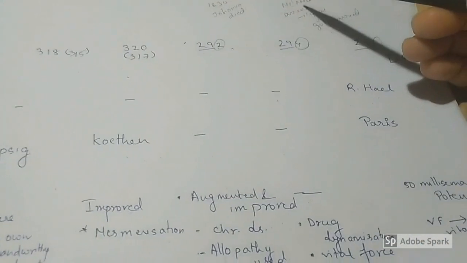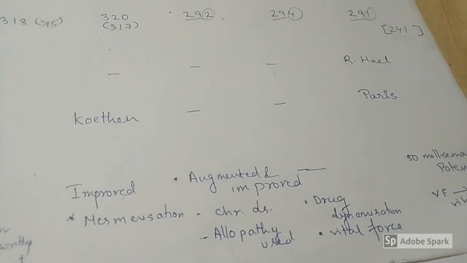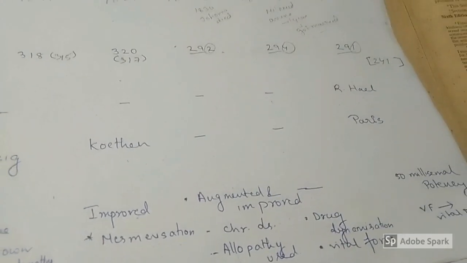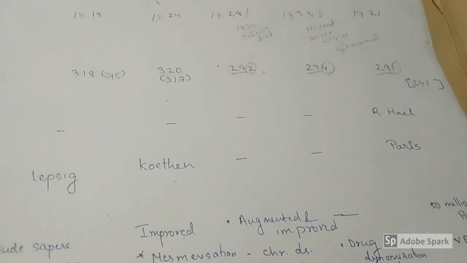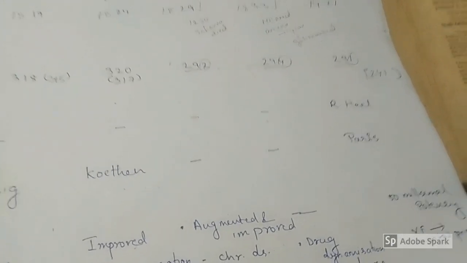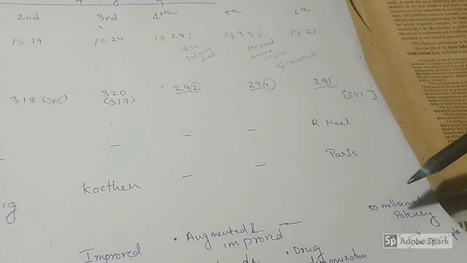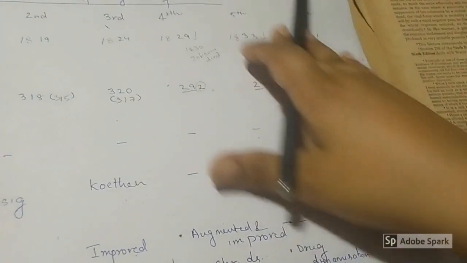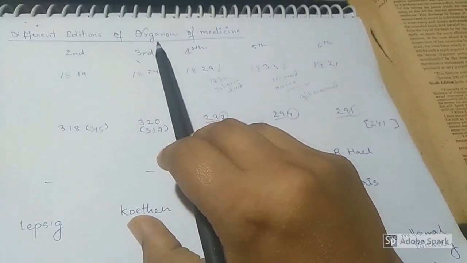Fifth edition, what did the fifth edition have? Drug dynamization was first written and explained in this edition. Vital force, the name was given in this edition. So these are the two things you can find in the fifth edition. 50 millesimal potency was first given, as we all know, in his posthumous edition, that is the 6th edition. Vital force has been changed to vital principle in the 6th edition. So this is all about the basics of the different editions of Organon of Medicine.